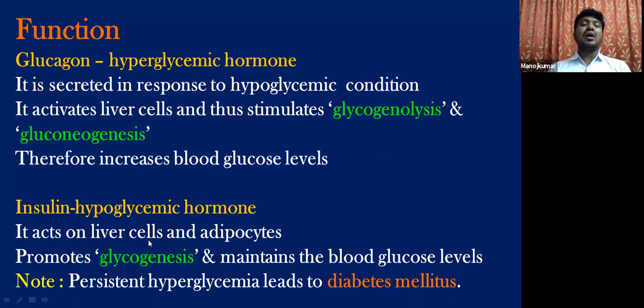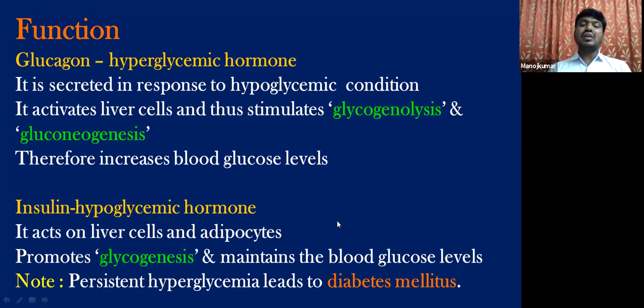So whenever the blood glucose levels increase, the insulin hormone is secreted by the beta cells, and it acts on liver cells, adipocytes, and it also acts on skeletal muscle cells and increases the uptake and utilization of glucose. Students, see, what does this insulin do? This increases the uptake and utilization of glucose from the blood, such that what happens?